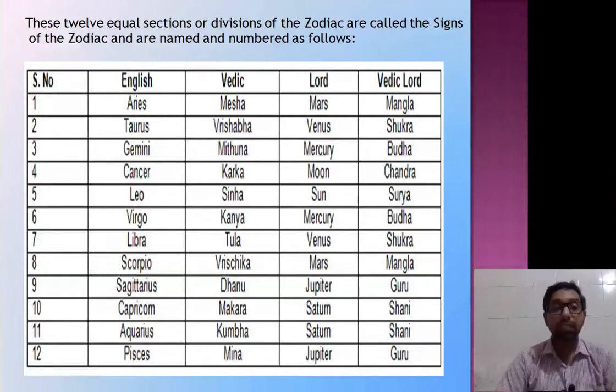Starting with the serial number. The first serial number sign belongs to Aries. That is, serial number 1 is Aries. Number 2 is Taurus and it continues up to Pisces.